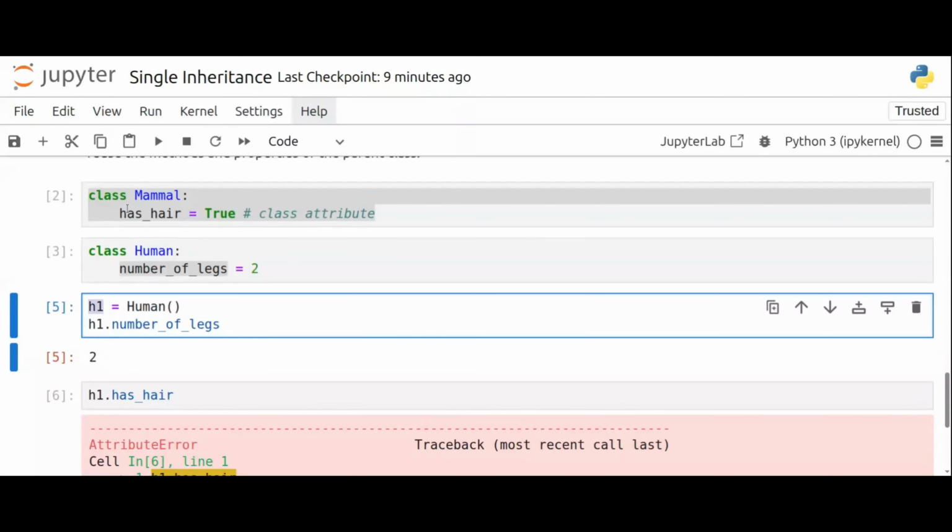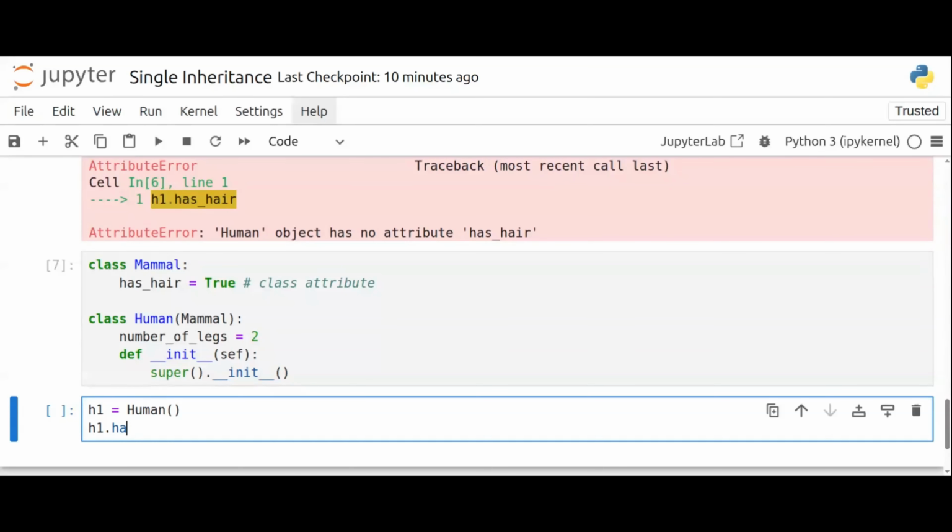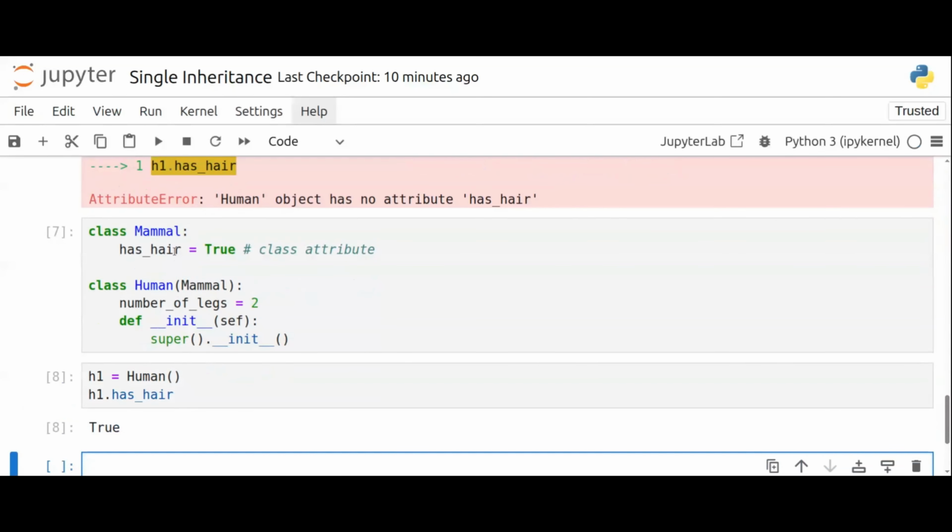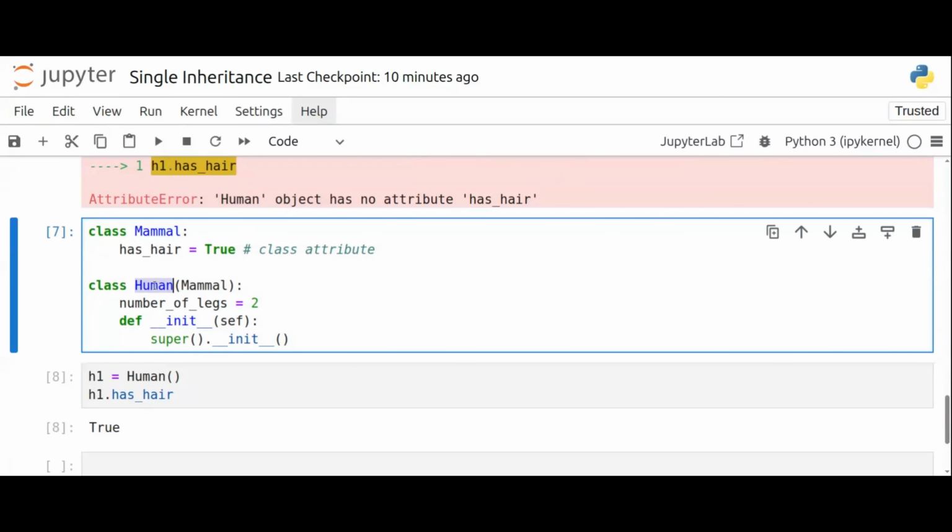So if I do h1 equals human and h1 dot has hair, it will be true, because we inherited the mammal class inside human, and human is a child class now and mammal is a parent class.